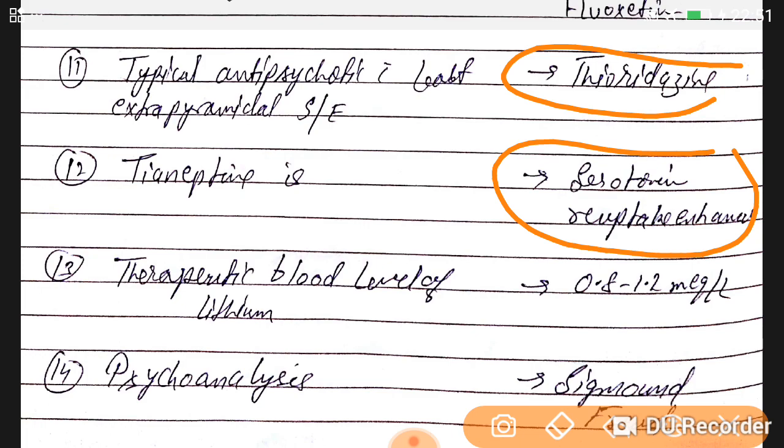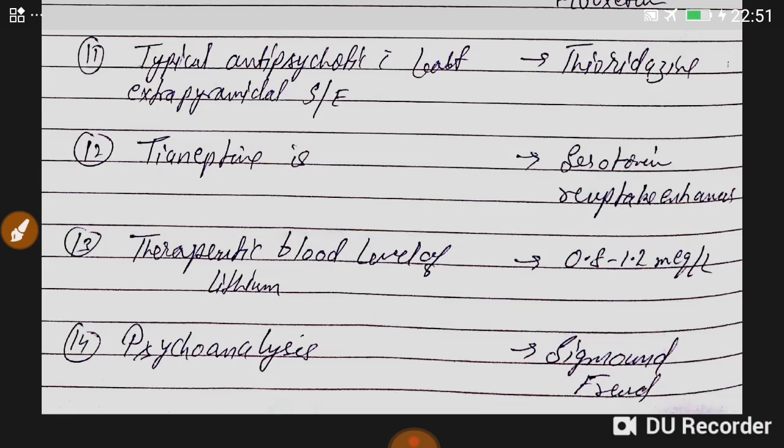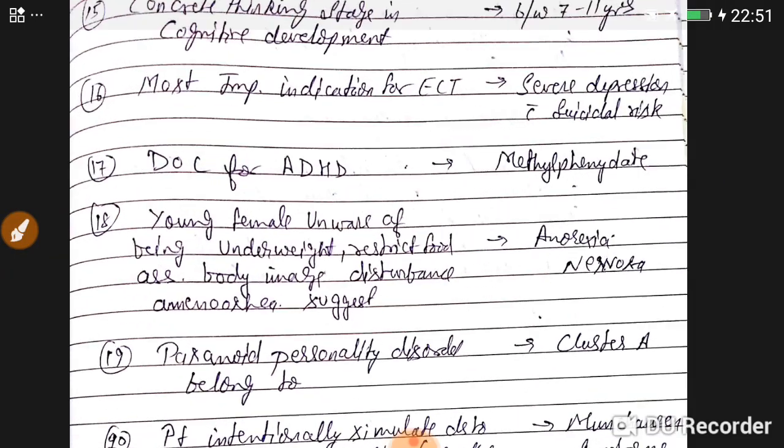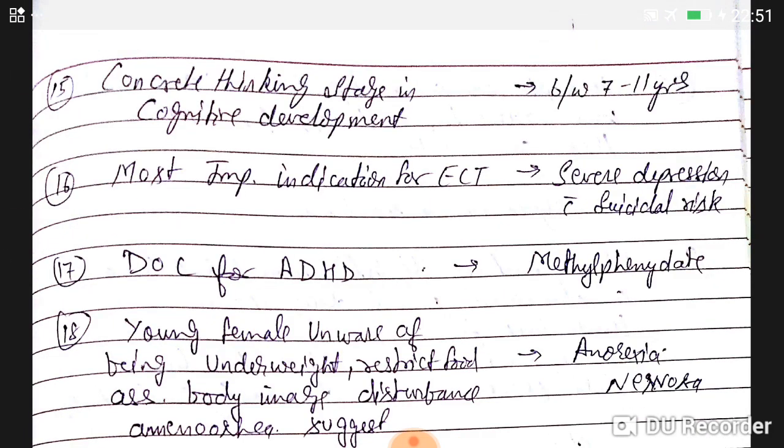Therapeutic blood level of lithium is 0.8 to 1.2 milliequivalents per liter. And lithium is also responsible for causing hypothyroidism. Okay. Psychoanalysis was given by Sigmund Freud. Okay. Now, the concrete operational stage in cognitive development is 7 to 11 years of age.